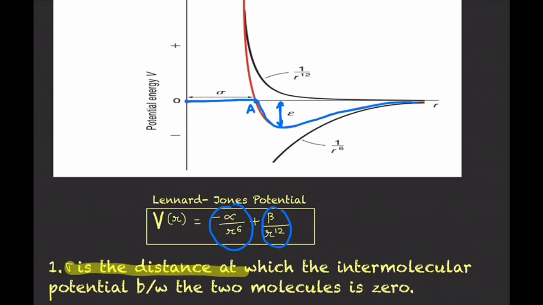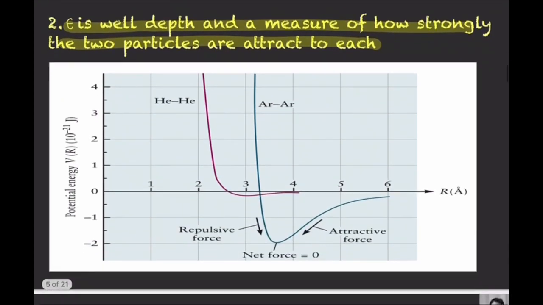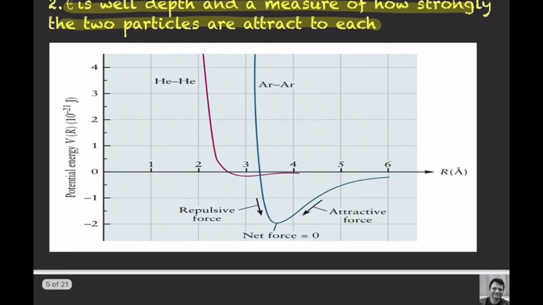Sigma is the distance at which the intermolecular potential between the two molecules is 0. Epsilon is the well depth and a measure of how strongly the two particles attract each other. So let us understand this point with the help of this example. This is the potential energy versus separation distance graph for two inert gases, helium and argon.